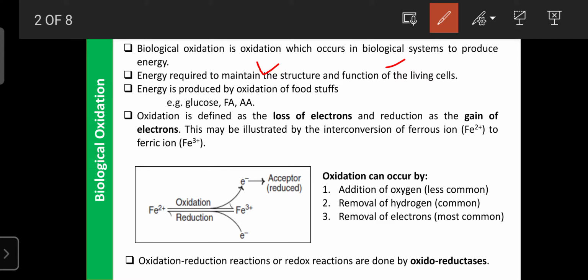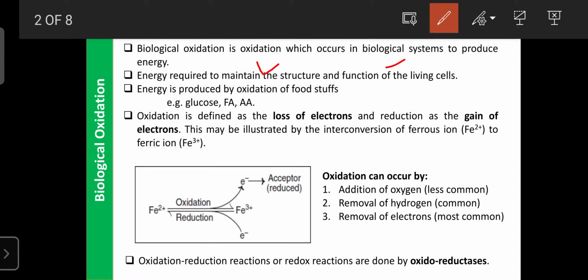The structure and functions of living cells mainly depend upon protein synthesis, which requires a lot of energy in the form of ATP. That ATP is produced during the oxidation of biomolecules.